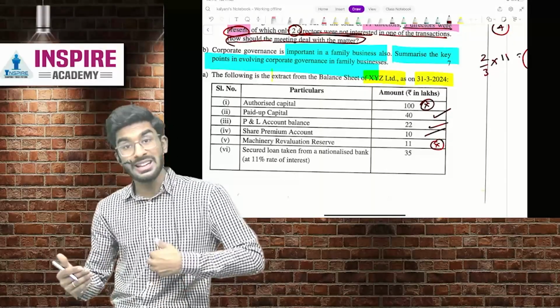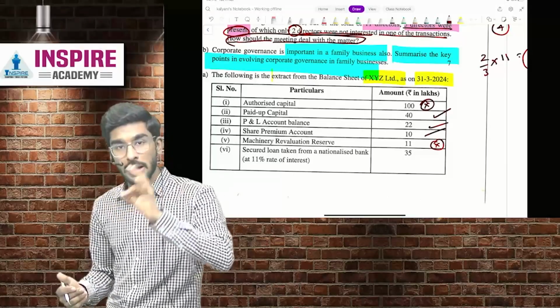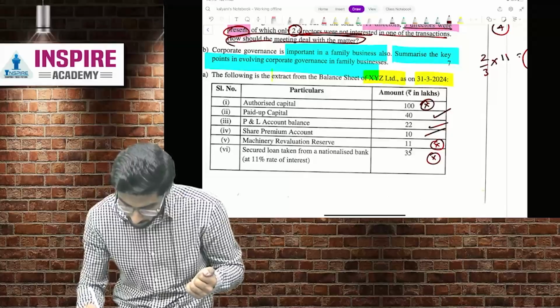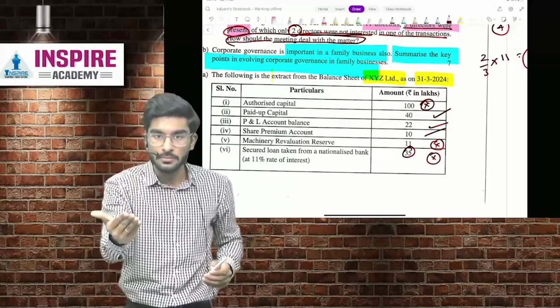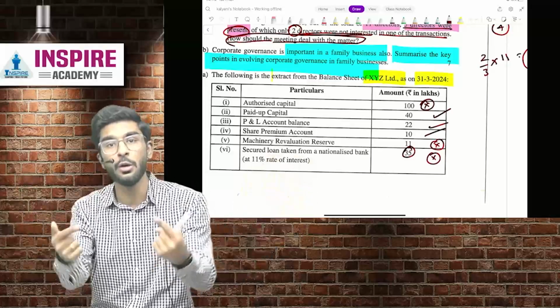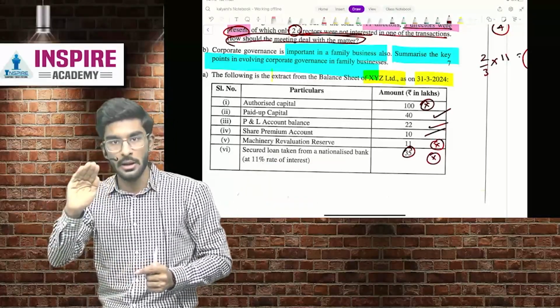Secured loan taken, that means what? XYZ has already taken a loan. Is it important, people? No, I will tell you why. Also not important. So when you are granting a loan, whatever loans you have given, that loan is counted in the limits, not what you have already taken. Yes, people. Chalo.